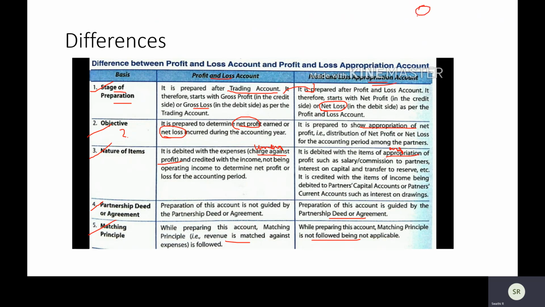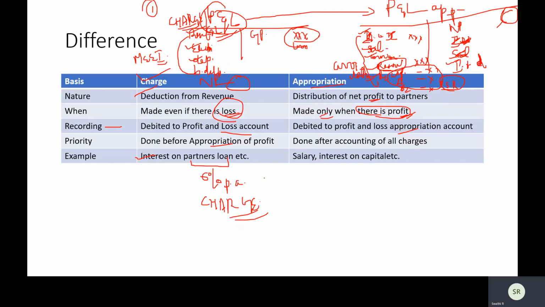Whatever amount it is, you're not making anything new. You're not creating anything new for the matching principle. There is no revenue, there is no loss. This amount you're merely distributing. That's it. So that is the P&L appropriation account.